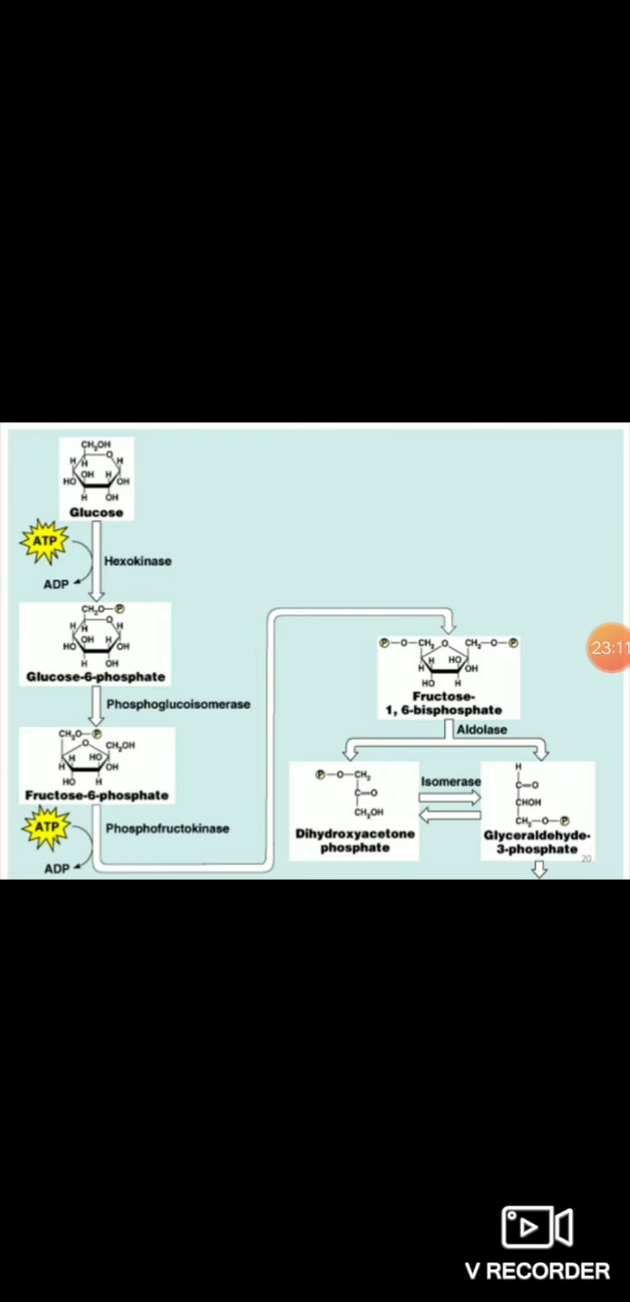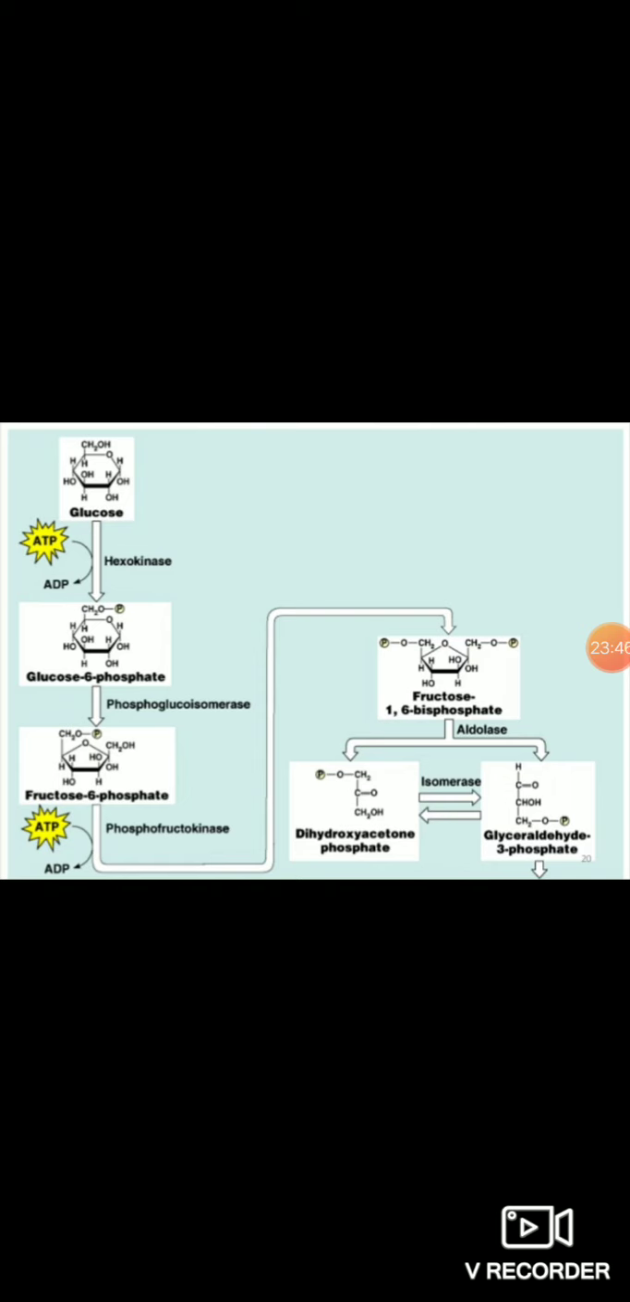Next is what? Fructose 6-phosphate to fructose 1,6-bisphosphate. Now again see here, fructose 6-phosphate to fructose 1,6-bisphosphate means one more phosphate group is added. So what is the source of that phosphate group? The source must be the ATP molecule. Okay, and which enzyme catalyzes this step? Phosphofructokinase. Kinase means addition of a phosphate group.